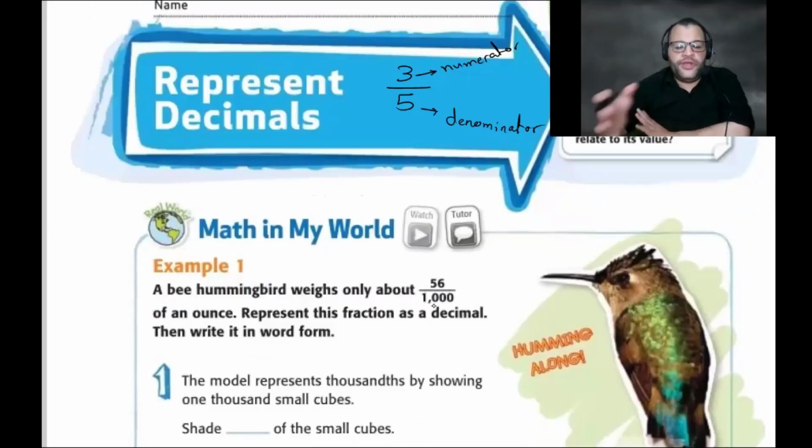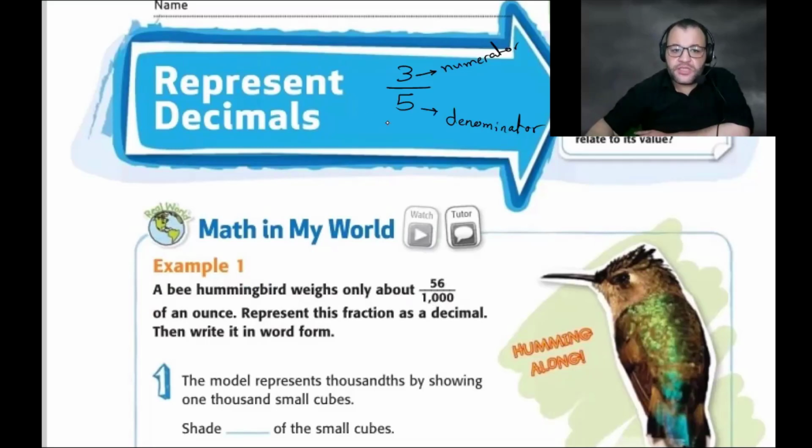So now we need to shift from the fraction to the decimal. What is the meaning of a decimal? Decimal is a type of fraction, but the denominator must be 10, 100, 1,000, 10,000, 100,000.